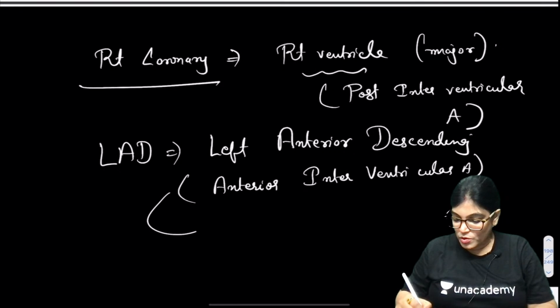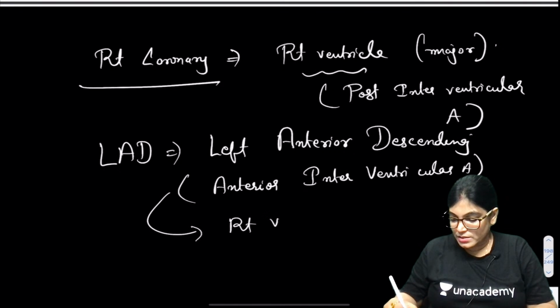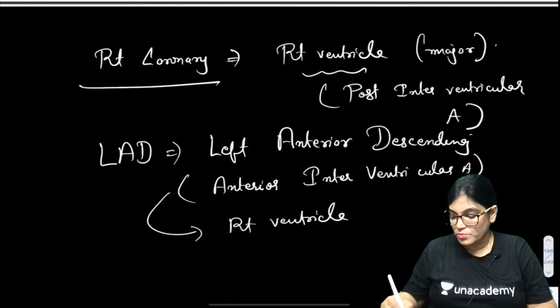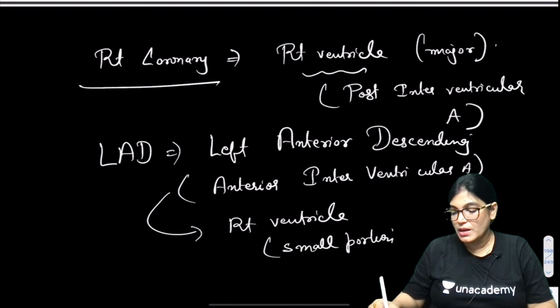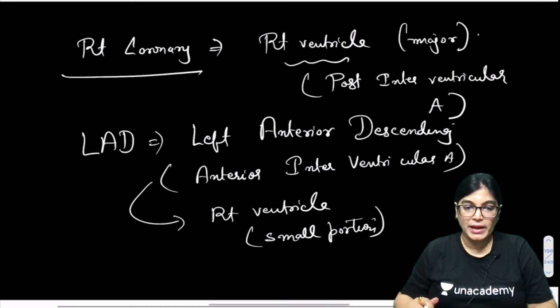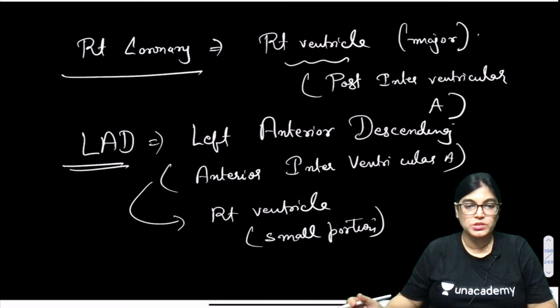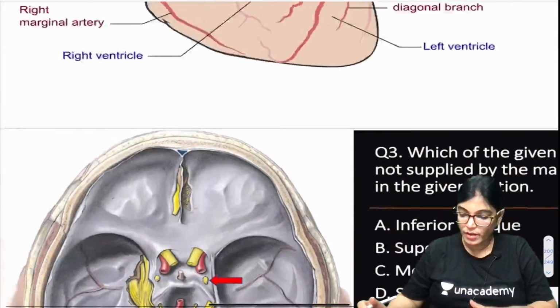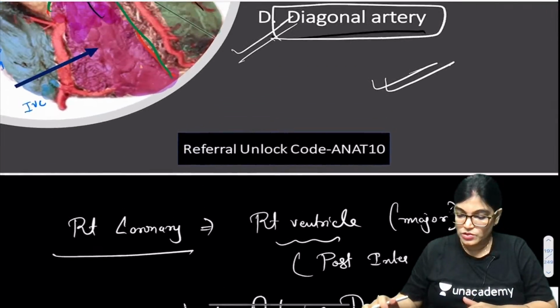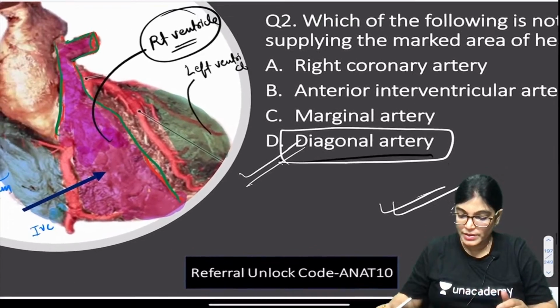And it is also providing the right ventricle a small portion of blood supply. It supplies the major part of the left ventricle, but it is also supplying a small portion of the right ventricle. So these were 2 arteries mentioned. What was the other one?